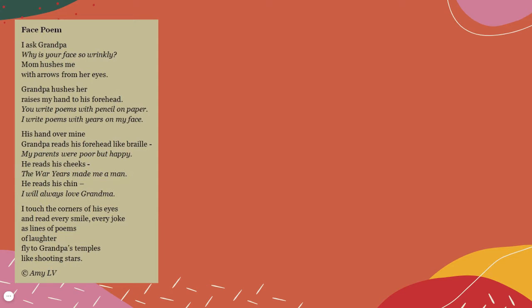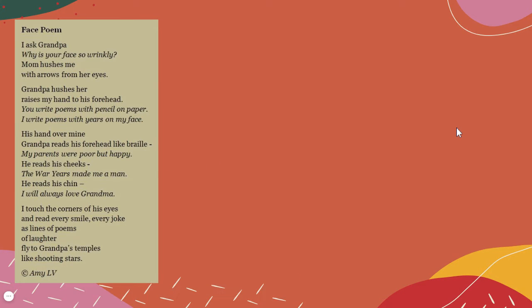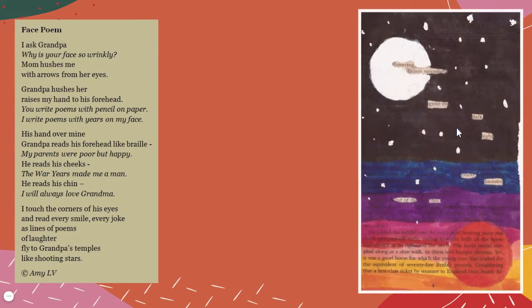This poem is a free verse poem because it doesn't have a rhyme scheme, but you can see the rhythm. You can see how it's separated by stanzas. If you were reading this out loud, there would be a rhythm to it. When you're reading it in your head, there should be a rhythm to it. You can see that some stanzas are longer than others. Some of it's written in italics. Those are all important things to look at.